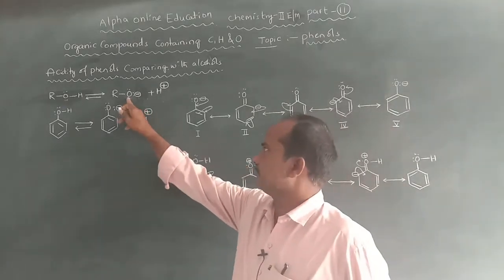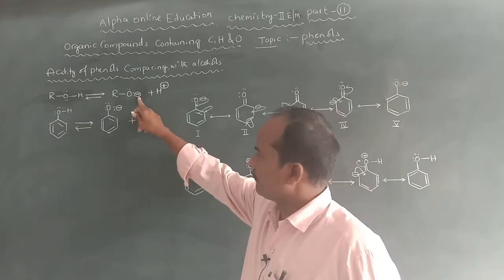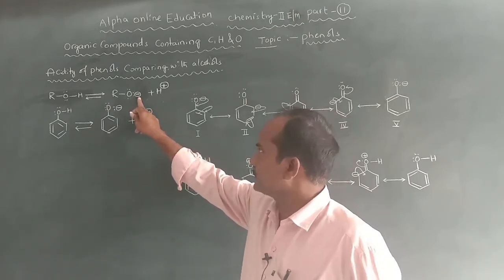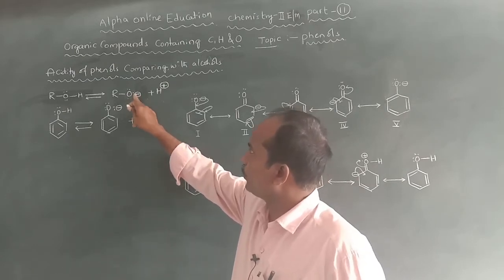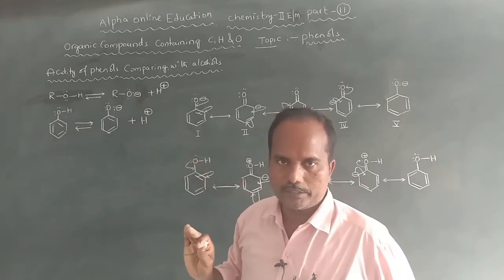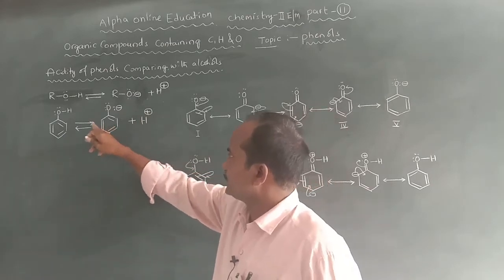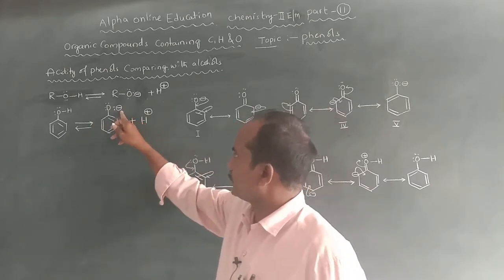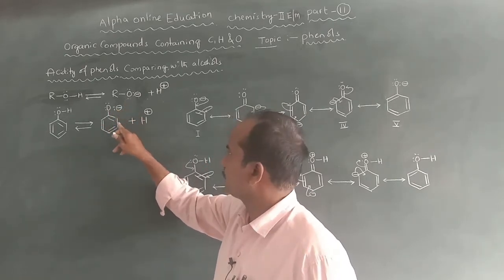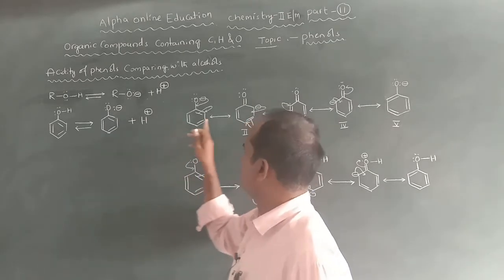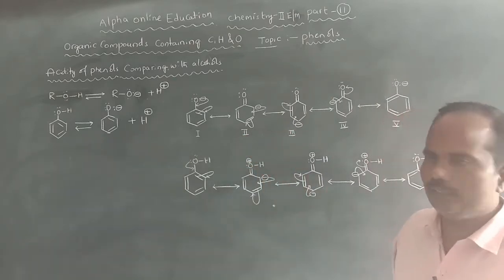When you observe the structure of alkoxide, the oxygen has a negative charge, and the negative charge is localized only on oxygen in case of alcohols. Whereas in the phenoxide ion, the negative charge on oxygen is not localized, it is completely delocalized. How? This can be explained by taking the resonating structures.